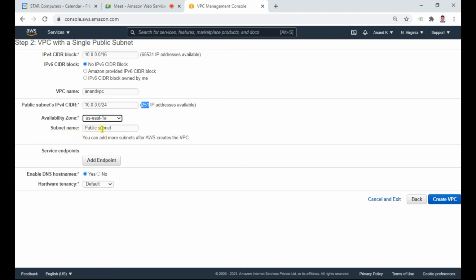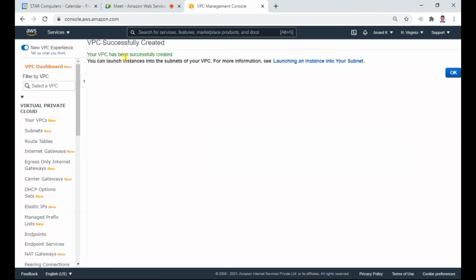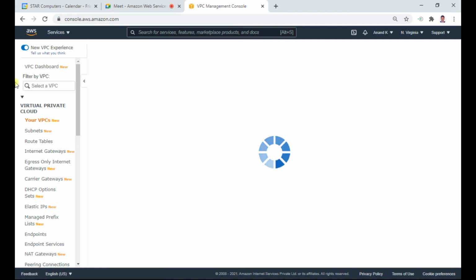That's all. For subnet A, the name of the subnet can be public subnet or project A, whatever you like. I can say project A. This is my subnet name. Enable DNS, yes, and create a VPC. So all the related infrastructure, whatever we have spoken about, is getting created now. This is the first step. Your VPC has been successfully created.